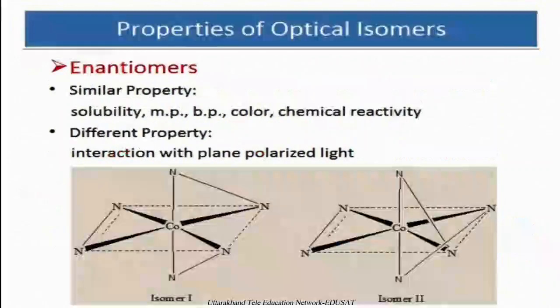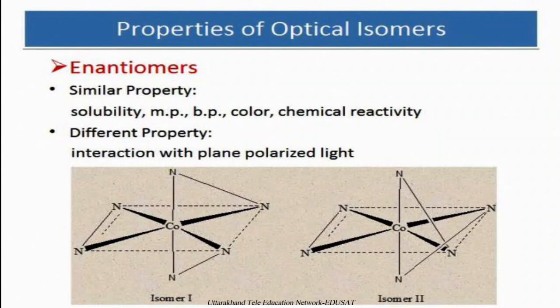There are certain properties of enantiomers on the basis of which we can identify and separate out both the compounds, or both the isomers, of the same compound. Meaning the similar properties, that is, solubility.